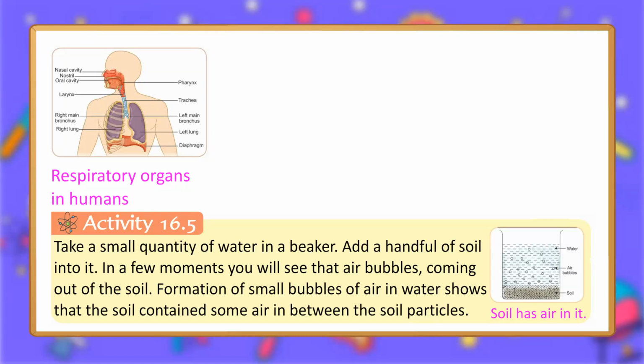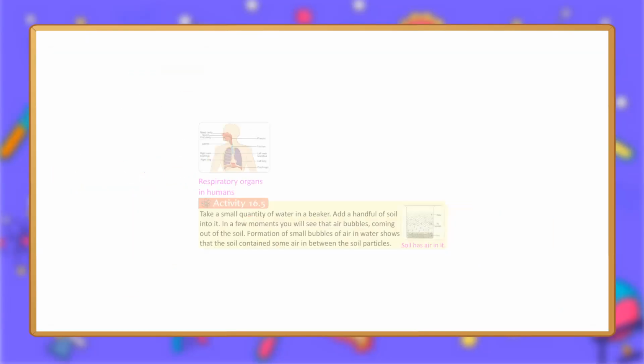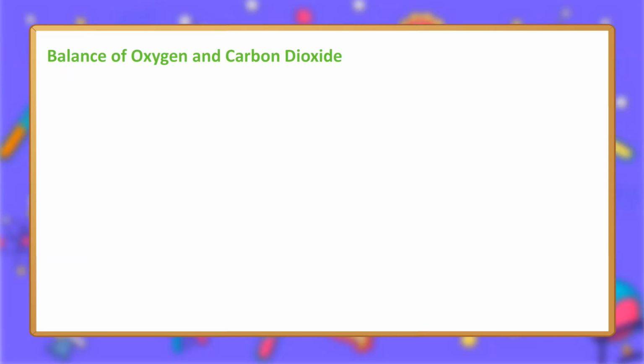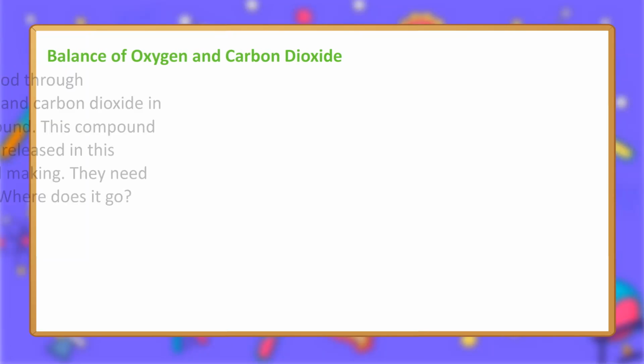Take a small quantity of water in a beaker. Add a handful of soil into it. In a few moments you will see air bubbles coming out of the soil. Formation of small bubbles of air in water shows that the soil contains some air in between the soil particles. Soil has air in it. Water, air, bubbles, soil. Balance of oxygen and carbon dioxide.